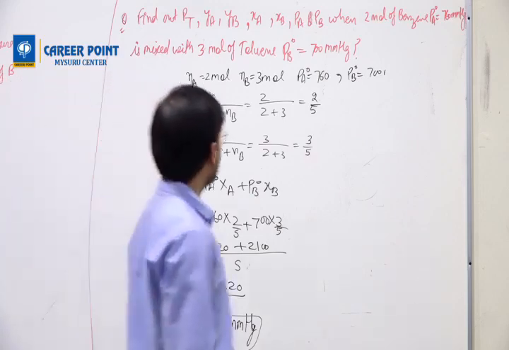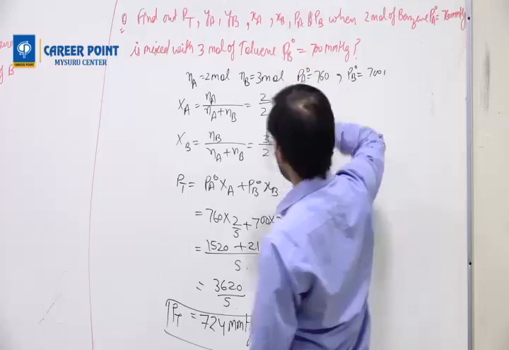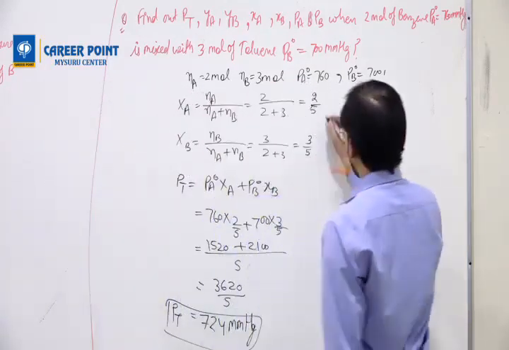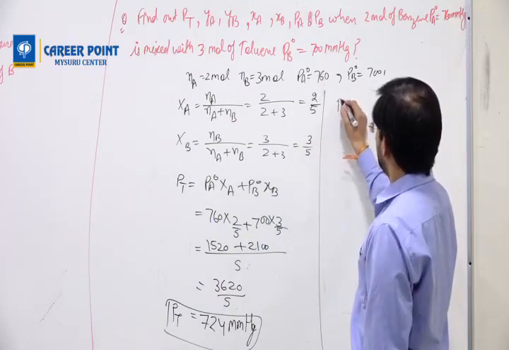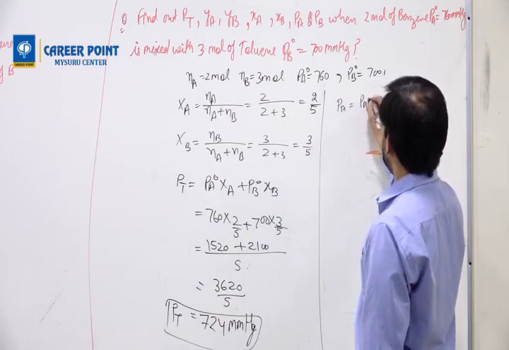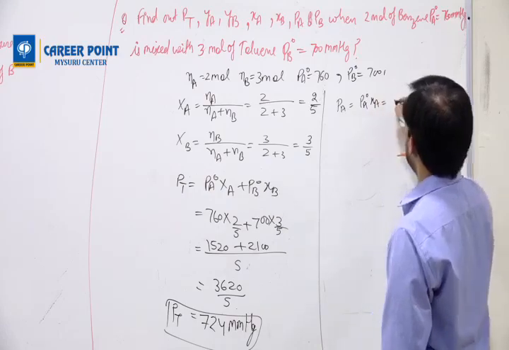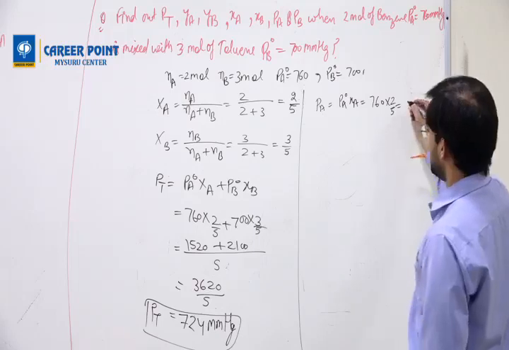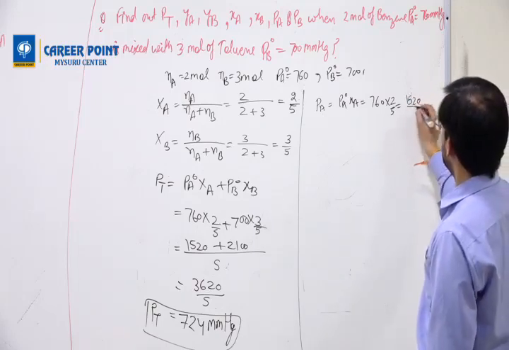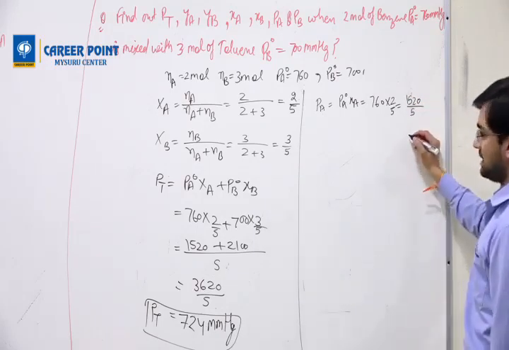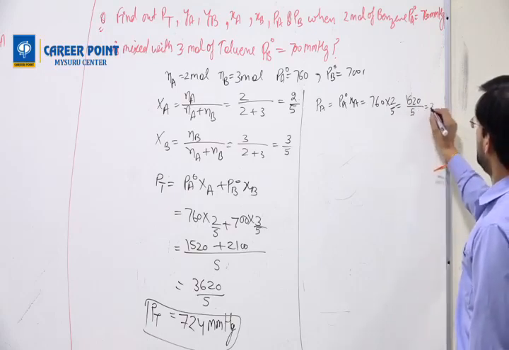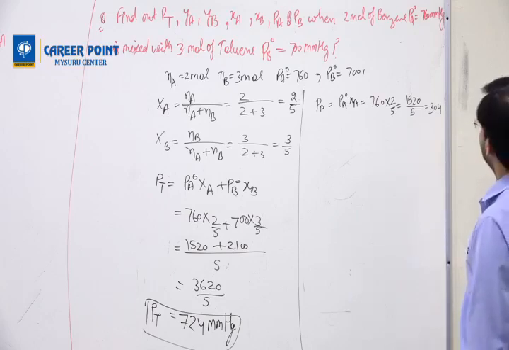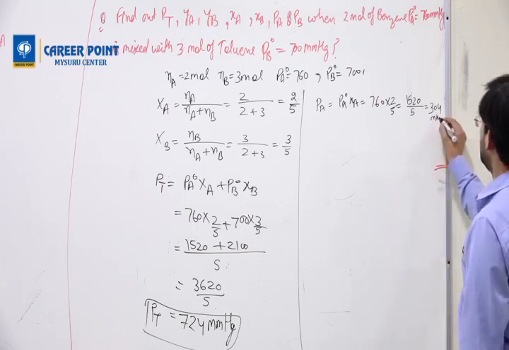Once you have Pt, we also have to find Pa and Pb separately. Pa equals Pa naught Xa, which means 760 into 2 by 5, that is 1520 by 5, which is 304 mmHg.